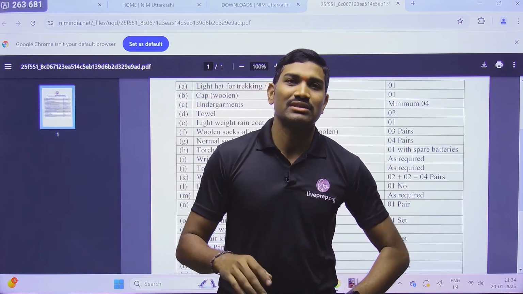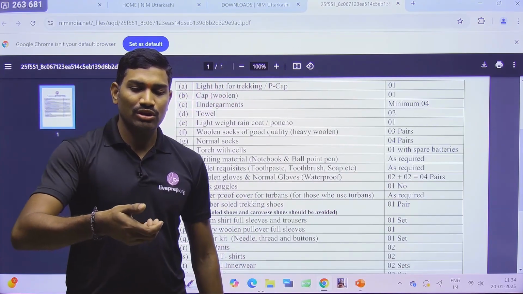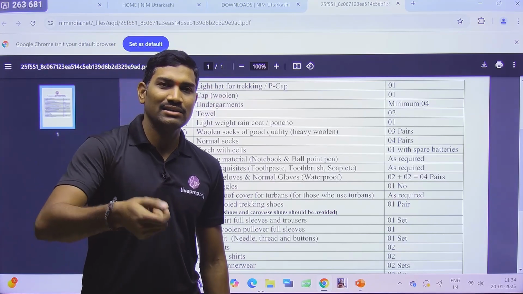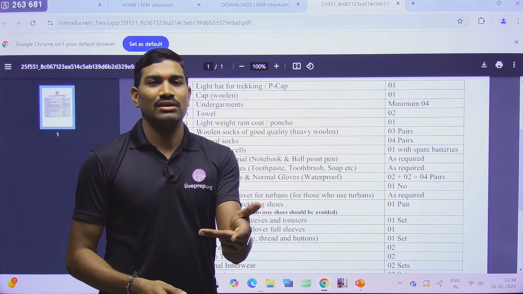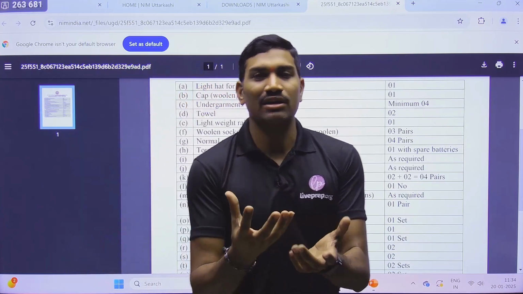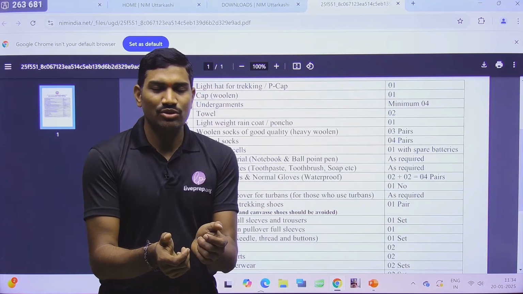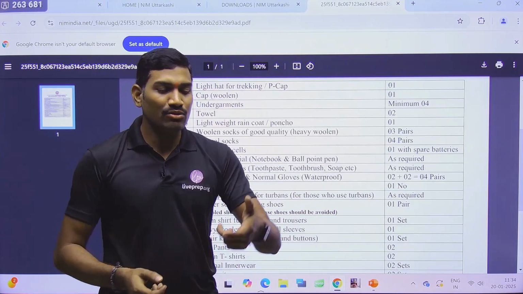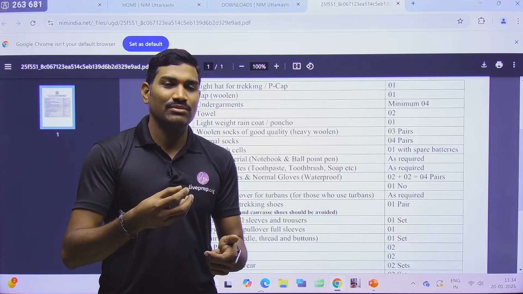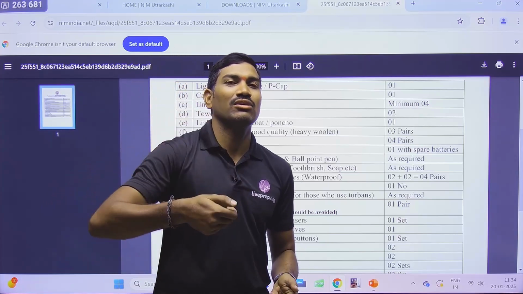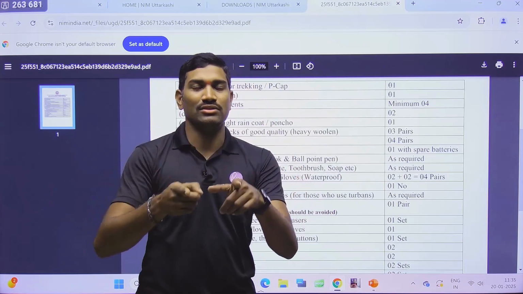But at some locations you may need to use the torchlight. Definitely you need the torchlight. Suppose you are using the hand torch, one hand is already reserved for this, and when you are holding your mist tin, which is actually a lunch box, you need to hold with two hands, or hold with one hand and eat. At that time, if one hand is already holding a torchlight, you will feel discomfort. So better go for the head torch.